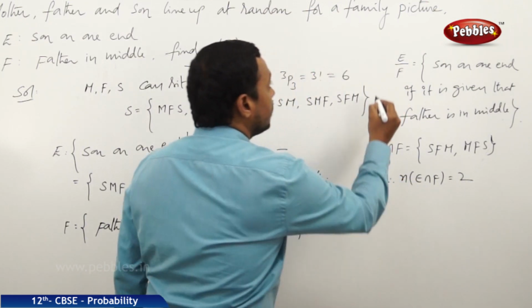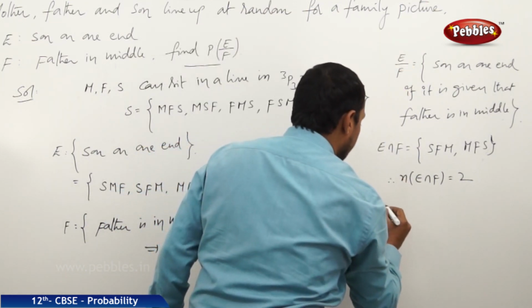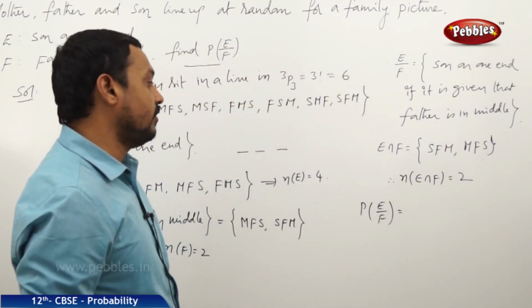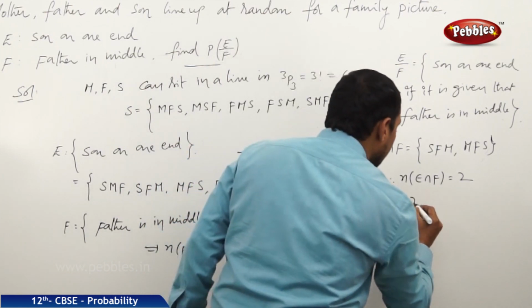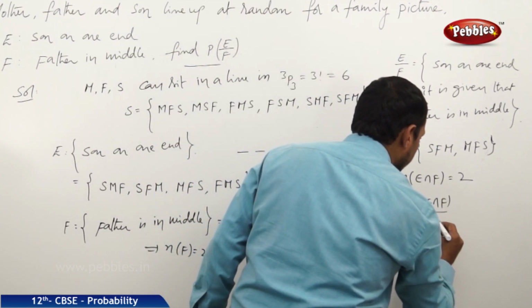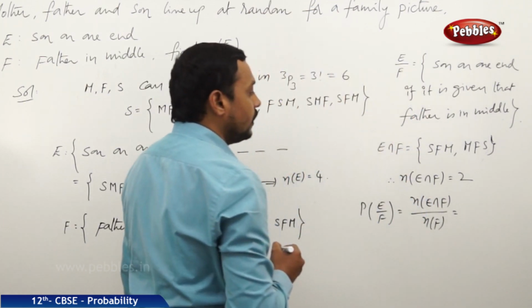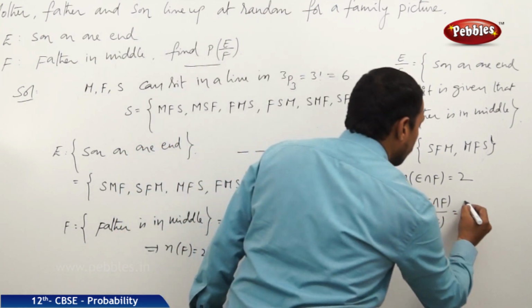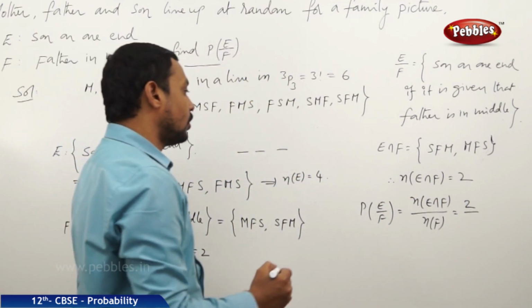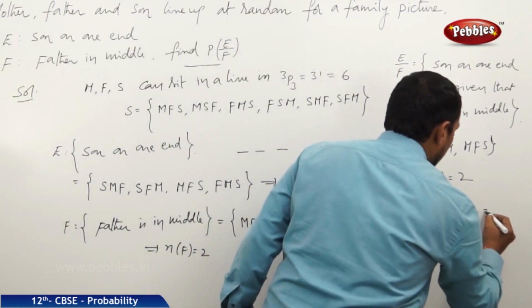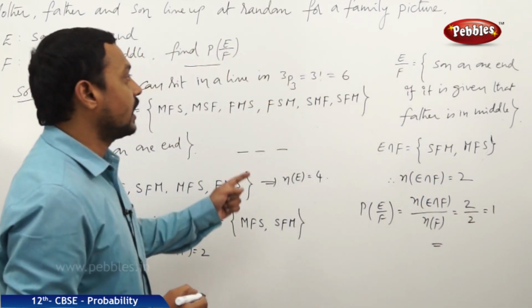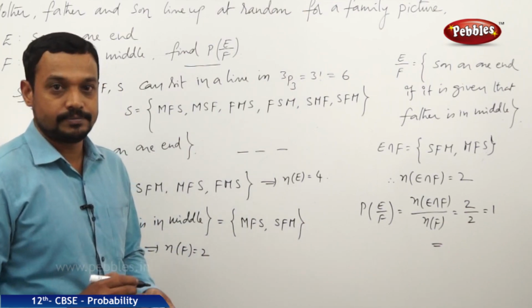Now, let us find the probability of the required event E by F. The probability of the conditional event E by F is equal to N of E intersection F by N of F. Now, N of E intersection F is equal to 2, and N of F, the total number of favorable cases, is 2 here. Therefore, 2 by 2 gets cancelled to 1. Therefore, the probability for the required event is 1.